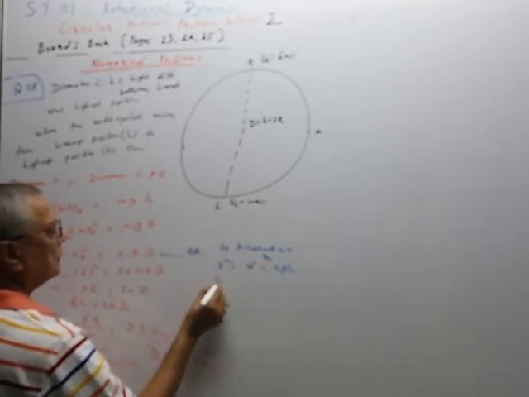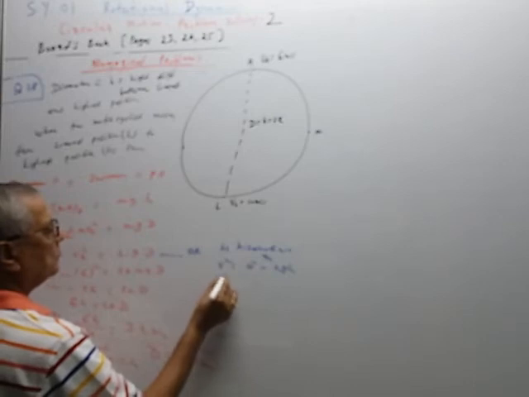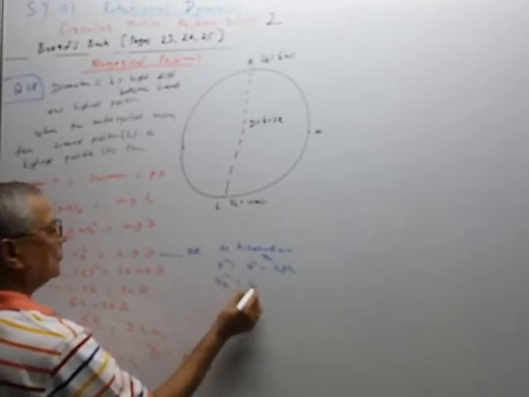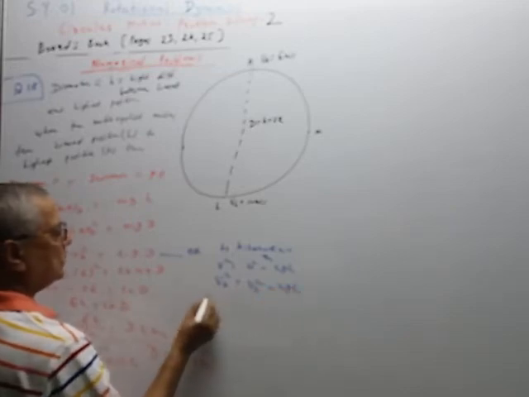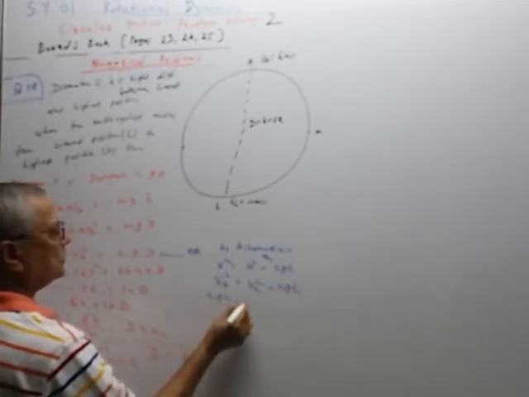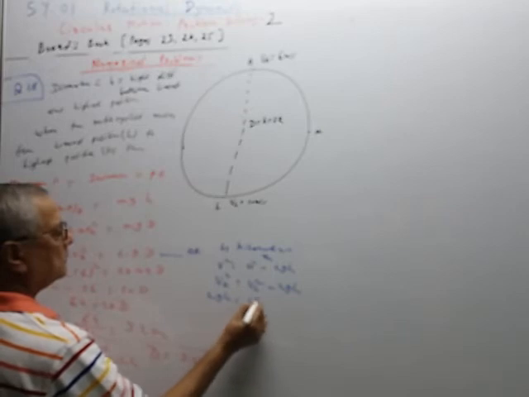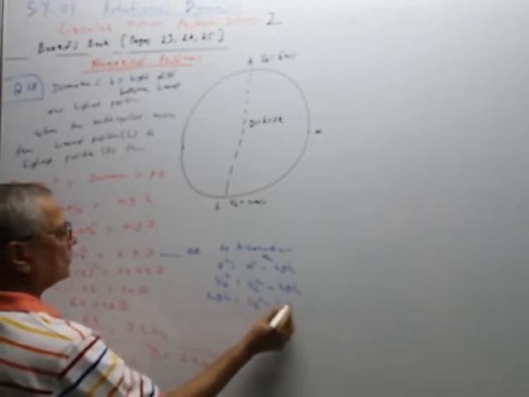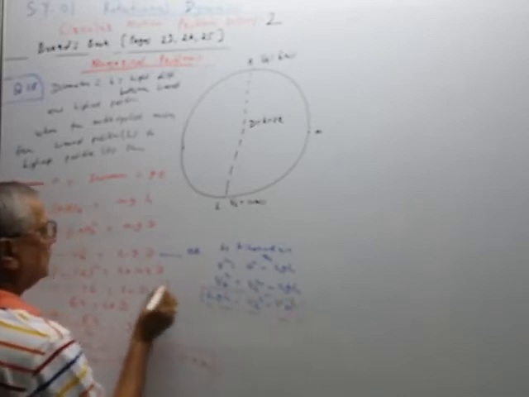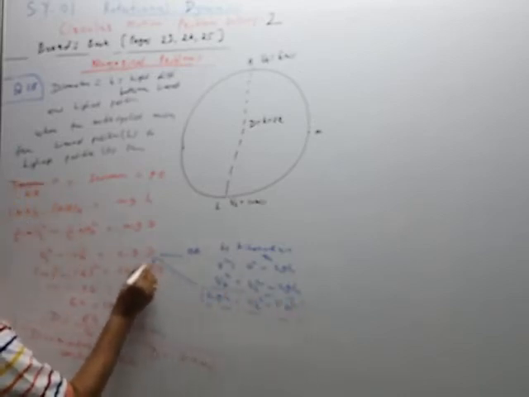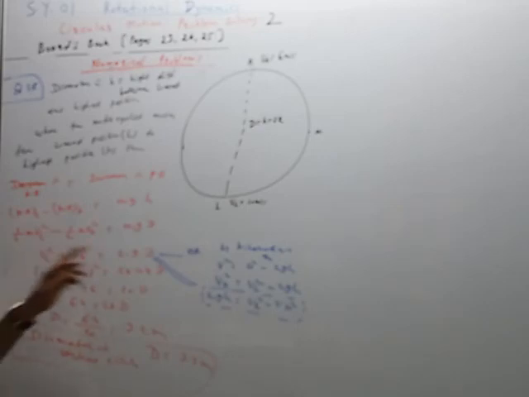So this V is equal to VH square is equal to VL square minus 2 times GH. Therefore 2 times GH is equal to VL square minus VH square. Same equation. We can use the kinematical equation also.